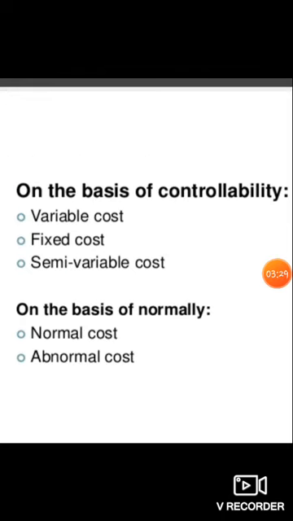Now, costs on the basis of controllability. Variable costs. These costs vary with the production. If the production increases, cost will increase. If the production decreases, the cost will also decrease. And fixed costs. These costs are fixed for a particular production or period of time. Those costs are fixed costs, like